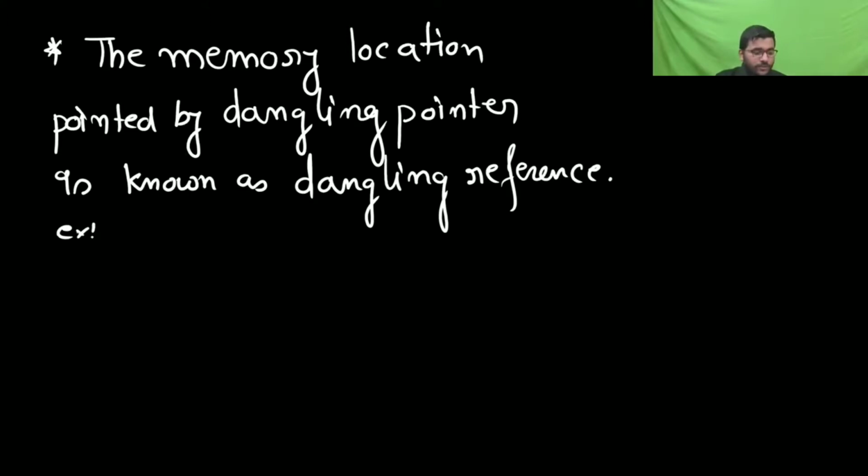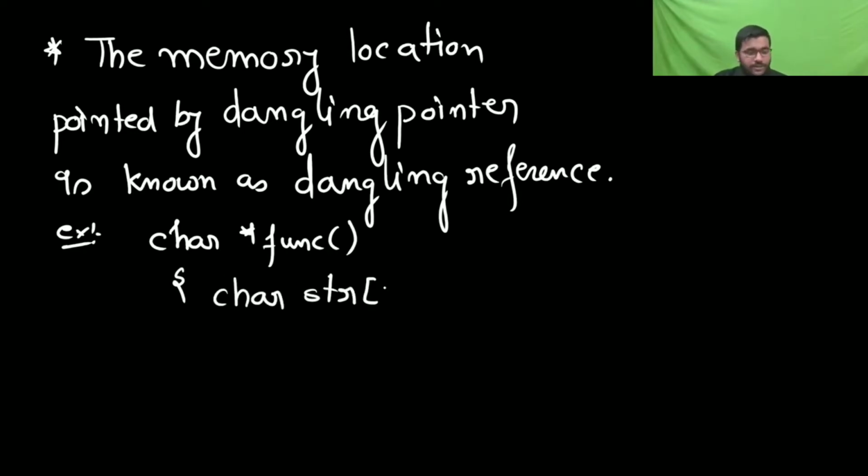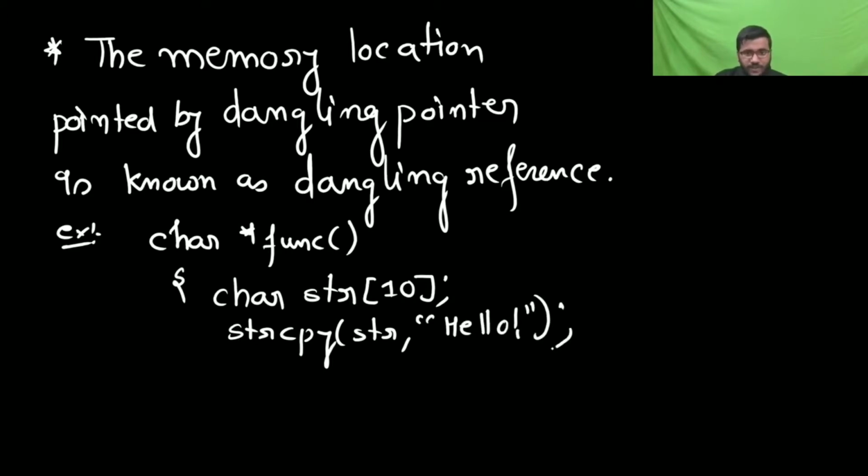Example, I can give one more, like char star function. Its return type is pointer type of char. We are having a char str10. Here is string copy. In str, you are copying hello. Here str is an array, or you can say a string, an array of 10 characters. Now I return str.